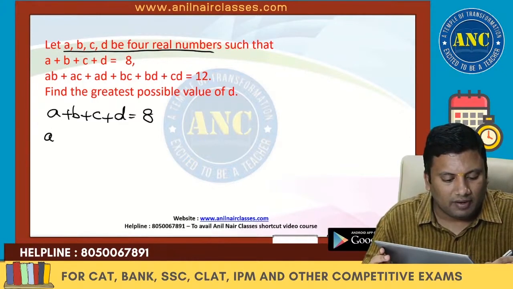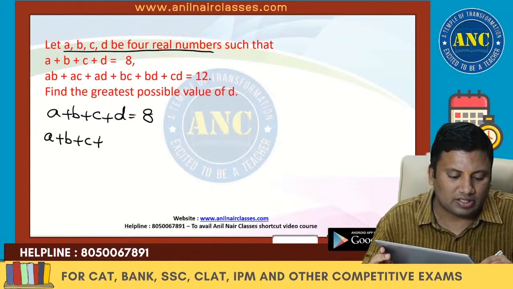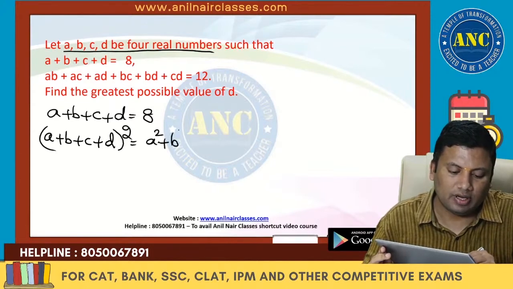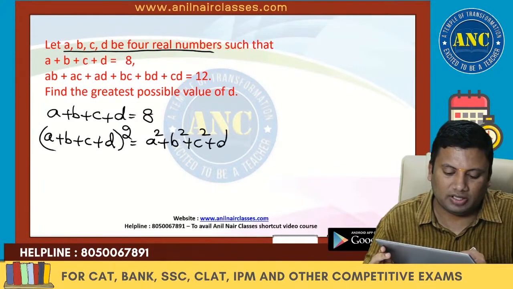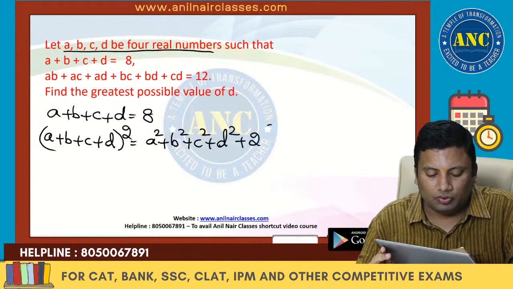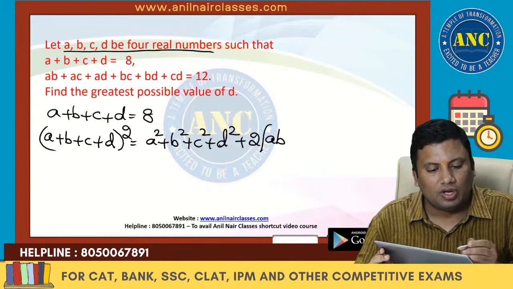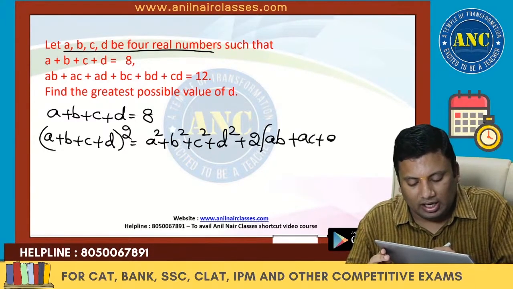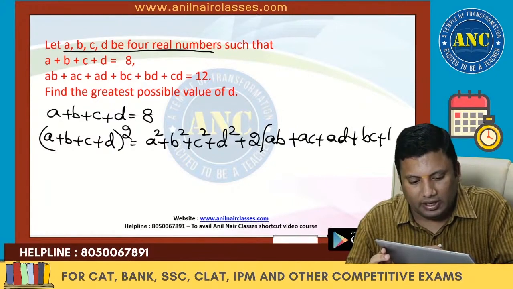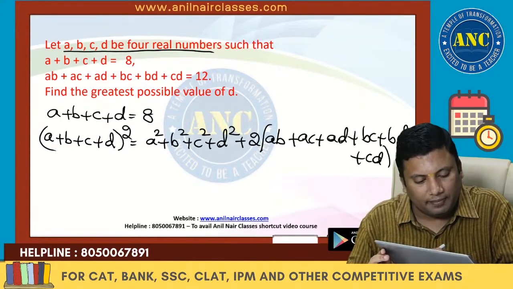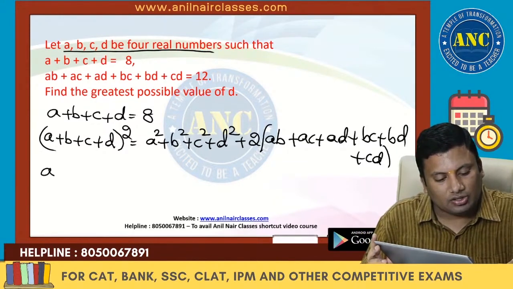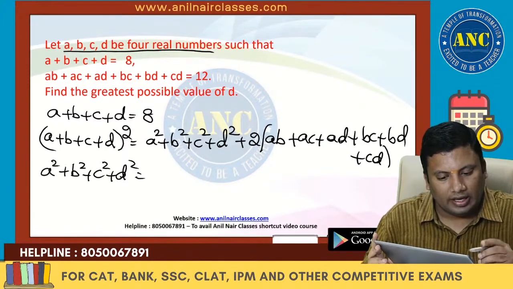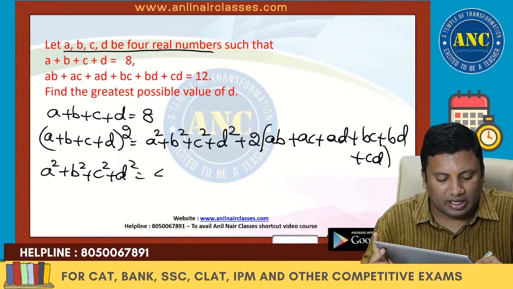So I will do A plus B plus C plus D whole square, which is A square plus B square plus C square plus D square plus 2 into all the combinations of 2. 4 variables are there, 4C2, 6 combinations: AB, AC, AD, BC, BD and CD. So A square plus B square plus C square plus D square is 64 minus 24, 40.